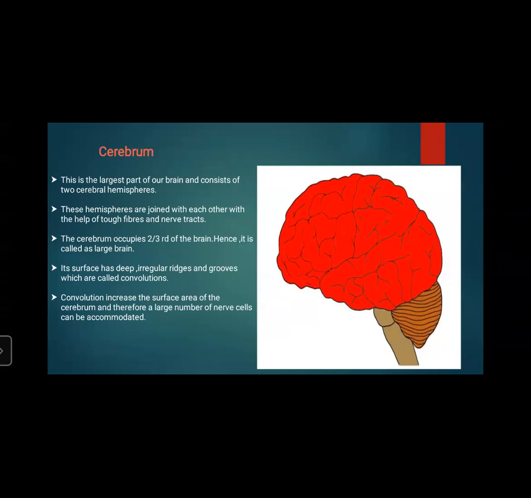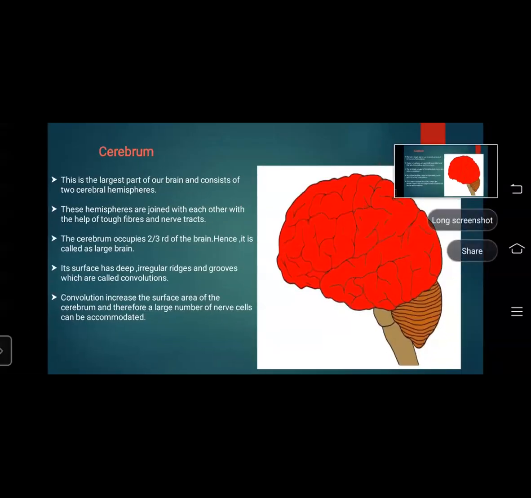See how these ridges and grooves are helpful. Why? Because it increases the surface area, so a large number of nerve cells can be accommodated. So this is the cerebrum, the red color part you can see in front, the largest part of the brain, which consists of two cerebral hemispheres.